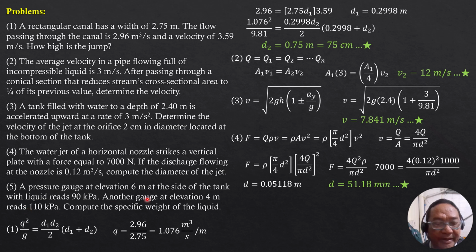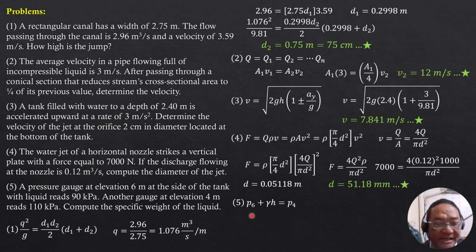And the upper point is at elevation 6, and the pressure there is 90. The unknown is the specific weight of the liquid. So our equation is pressure at the higher point, P sub 6, plus gamma H is equal to pressure at the lower point, P sub 4.